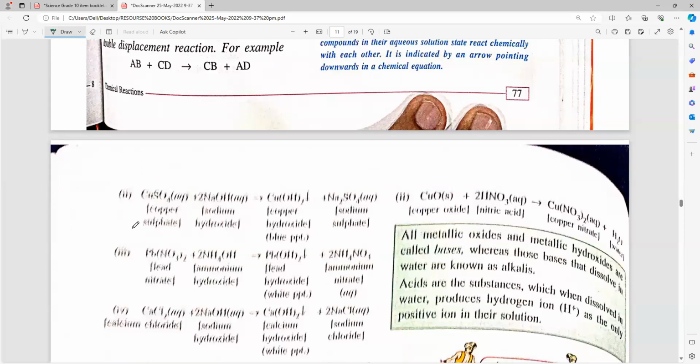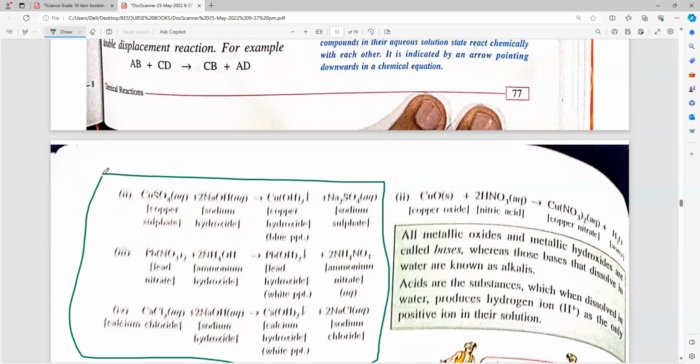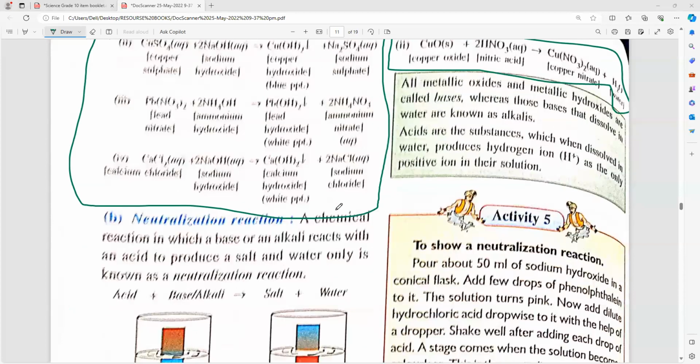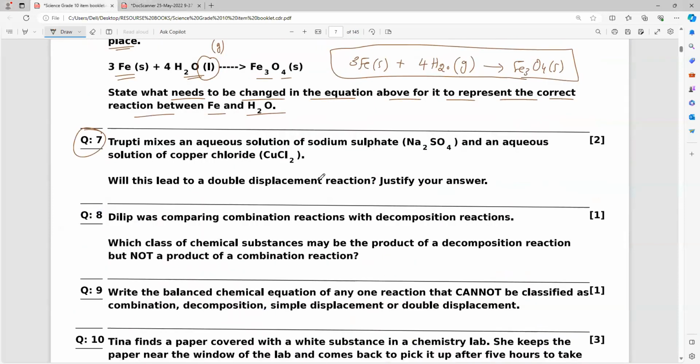I think, Hari, all the equations we have are double displacement reactions. Am I right? Check it here. Yes, sir. We have everything. But how far we are good, we need to question. Formulas, this, that, and all. So that's what I'm saying. Whenever you get an opportunity, learn. Nothing else. Next question.